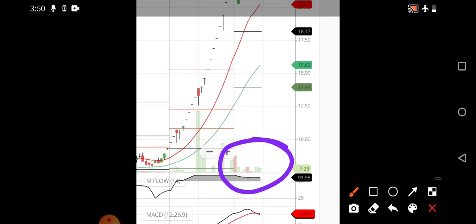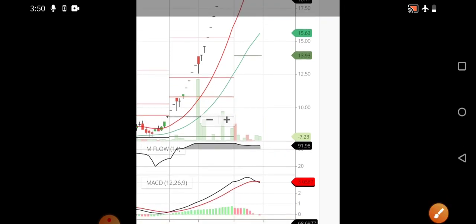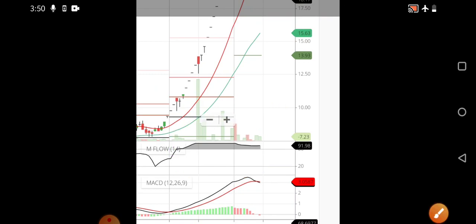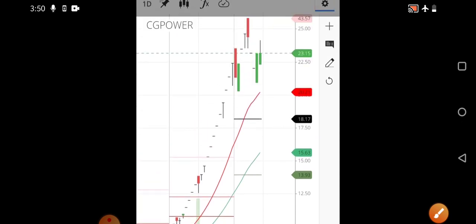So definitely you can hold for the long term. And as usual, you can see the money flow index is in a little bit of overbought region. So nobody is willing to sell. Major selling is not happening. That's why the money flow index has remained in the overbought region. Always I suggest, whether it may be a very good stock, you need to invest in small quantities and hold for the long term. Hope everything is clear. We have discussed all the bulk deals, volume analysis, as well as technical charts.